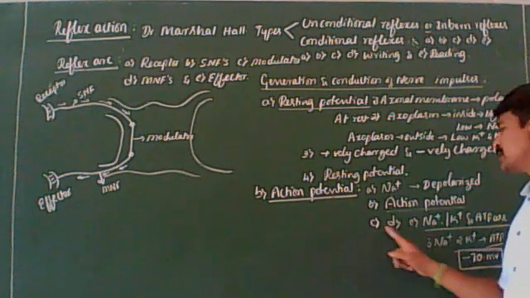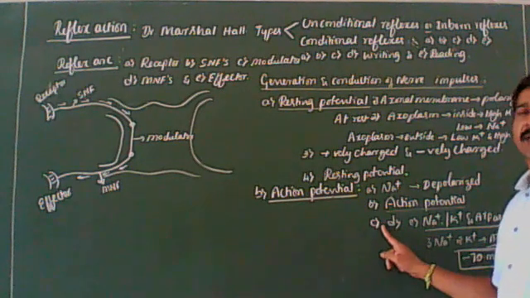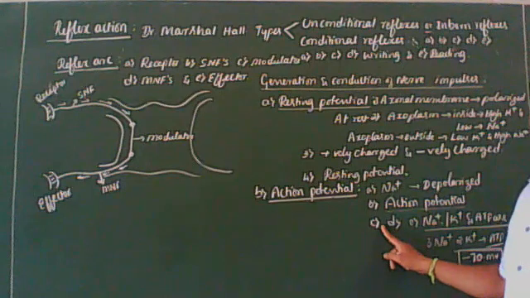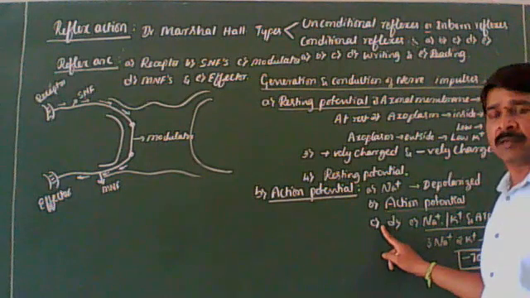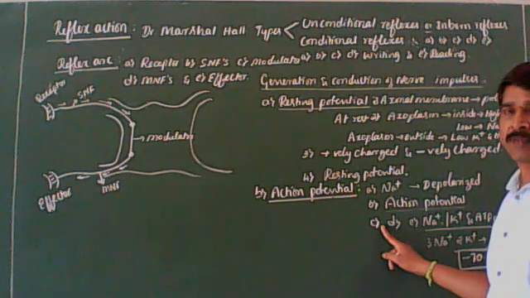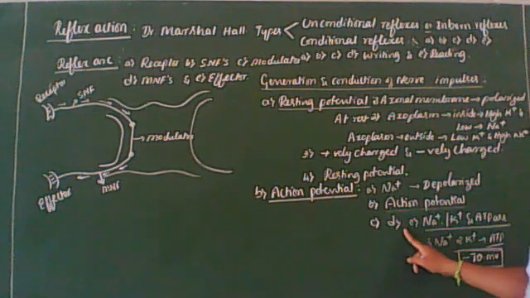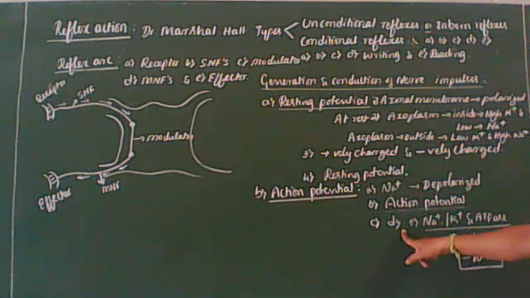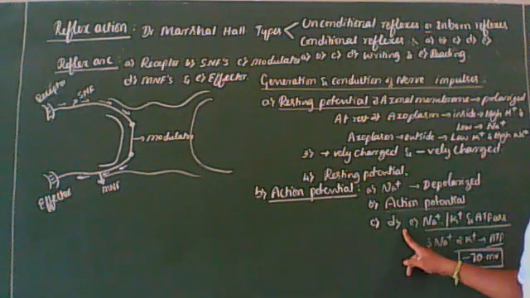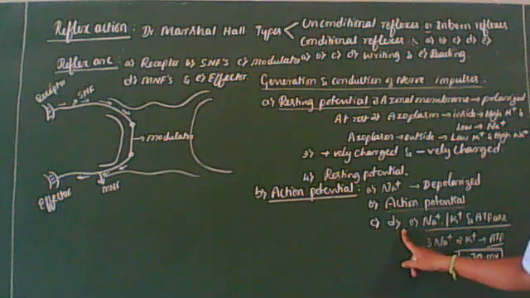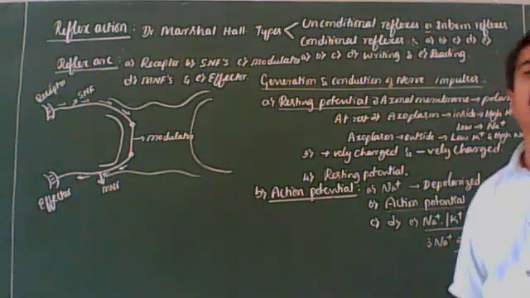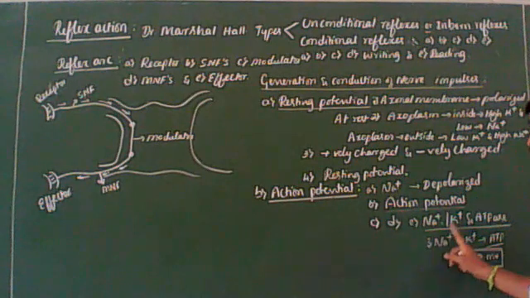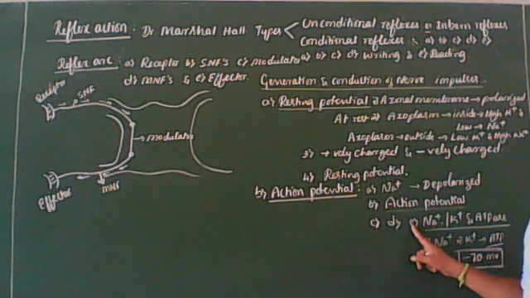When the depolarization is rapid, the conduction of nerve impulses throughout the entire length of the axon occurs in fractions of seconds. Depolarization is followed by increased permeability of the membrane to K plus ions, which leads to a change in the polarization, that is, positive charge outside, negative charge inside. I think it is very clear for you.